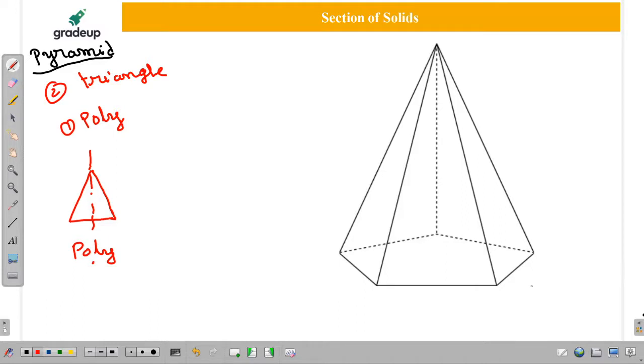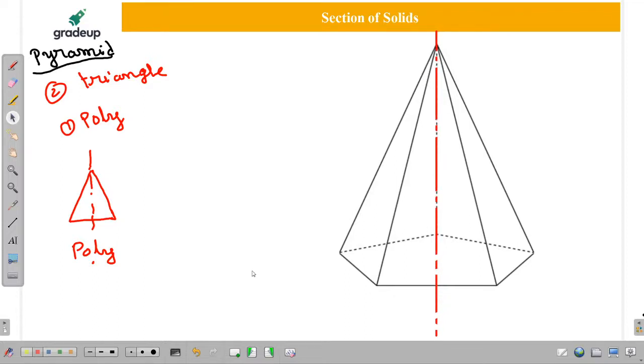Now I will come to the actual and we'll check it out. What are all the elements we have to remember? The line which joins apex to the center of the base, because here dotted coincides, no problem my dear friends. The line which joins apex and center of the base is considered as the axis. You are already aware of it. Axis is going to be represented with a chain line.